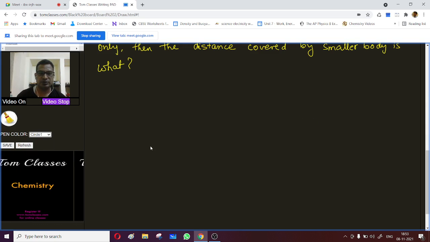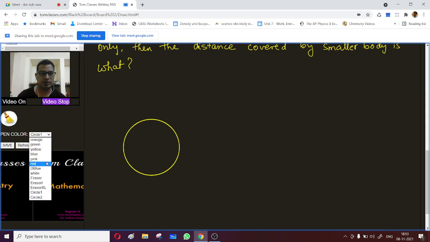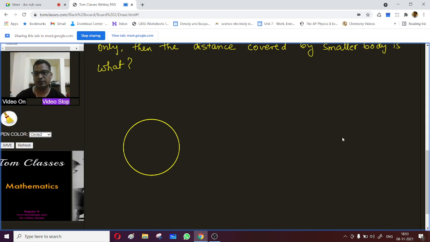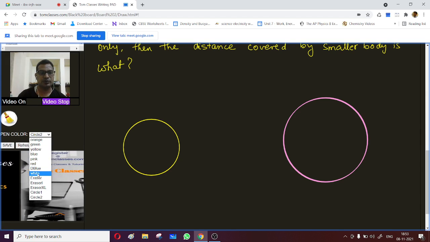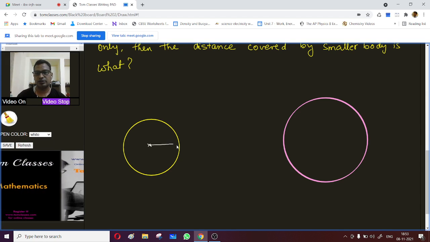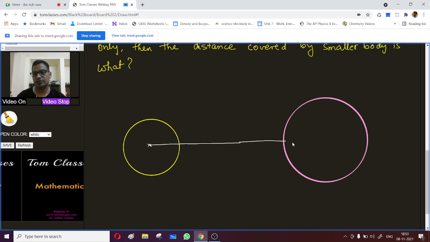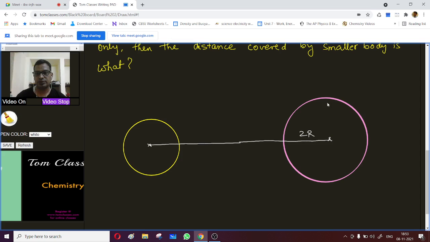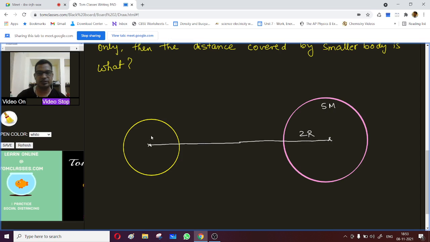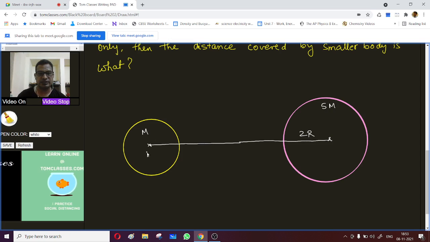So this is one circle, and we have another circle over here. Let these be the two bodies: this is 2r with mass 5m, and this is r with mass m.